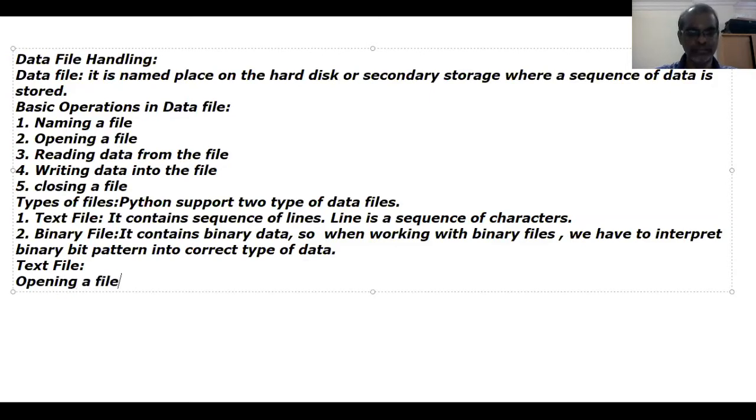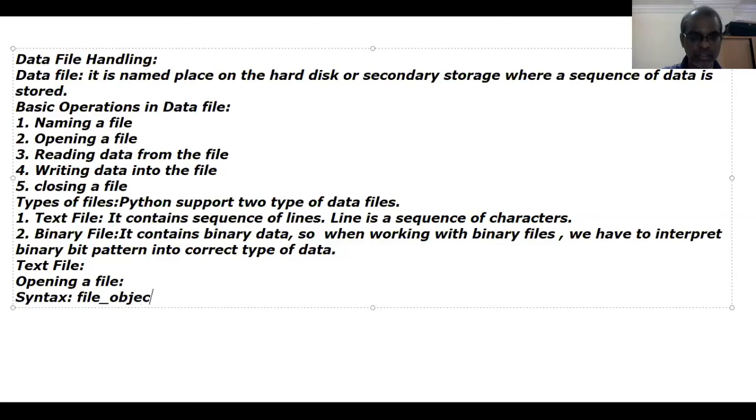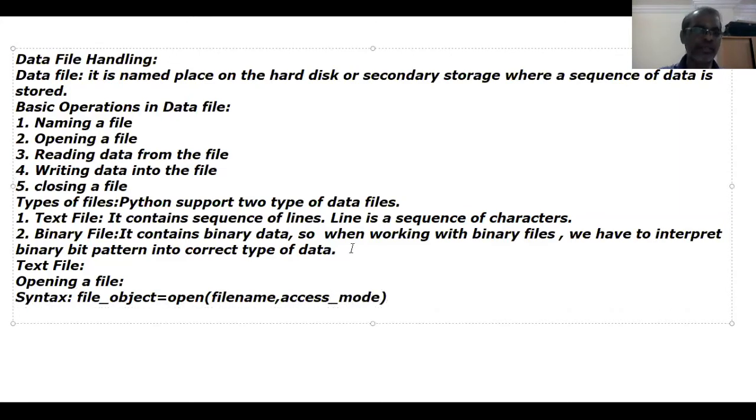Opening a file. How can we open a file? The syntax is very simple. We have to use the open statement. The syntax is: file object equals open, then file name, comma, access mode.